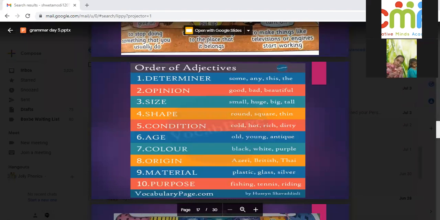But then again, you should remember that in DOS you may have two S's. So size will come first and then comes shape. You can remember this by noting that if it is a 4-letter word, the small word will come first and the big word will come later. This way you can learn. Okay.